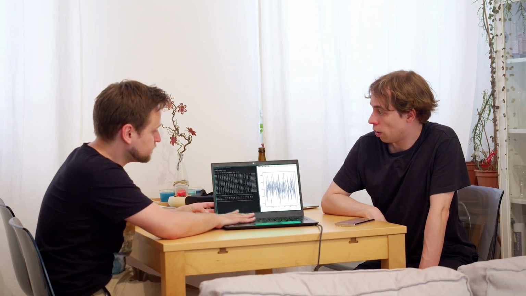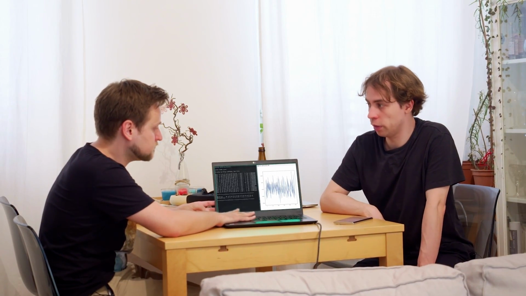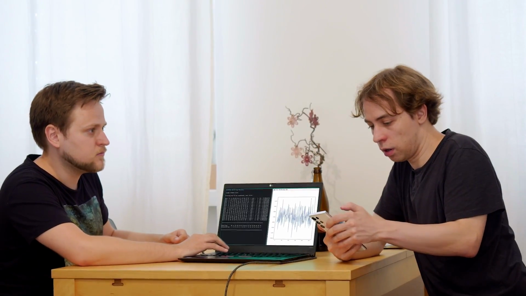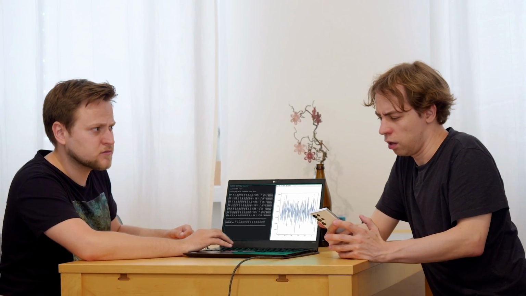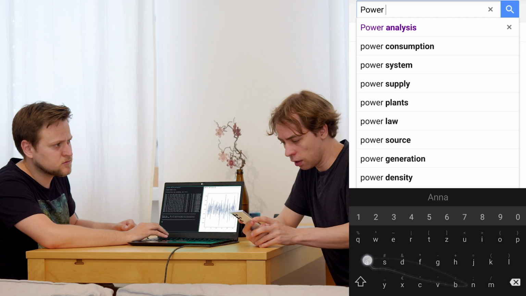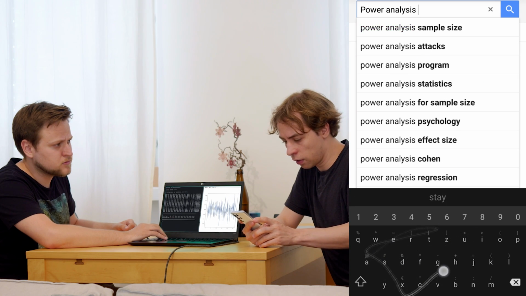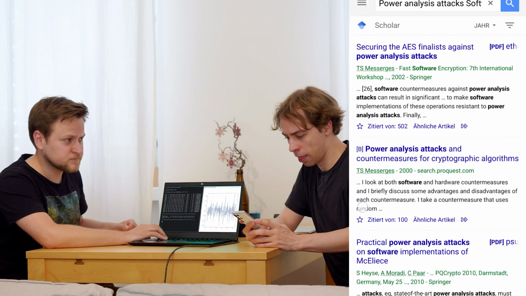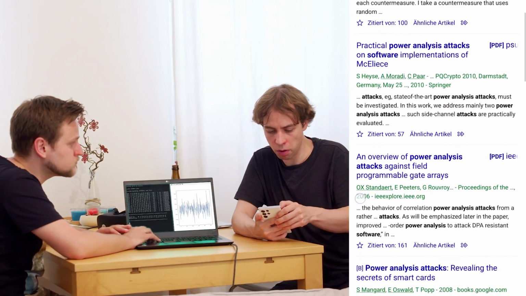Wow. I think we should report this. Maybe we should first search for something, if there's something. That's an idea, but yeah, then... How do we search for that? That's a good question. Let me try. Power analysis, attacks, maybe software. Software DPA attacks? No, what I find here is all physical attacks.